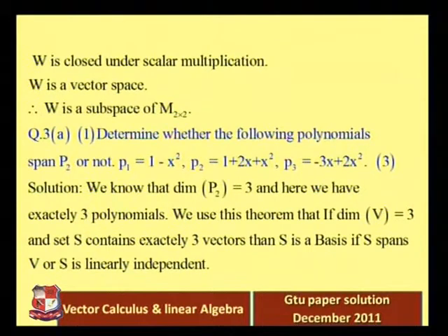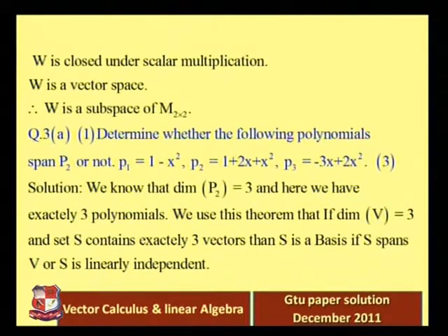That is what this theorem says, right? So instead of proving S spans the vector space V, we prove S is linearly independent. And to prove linear independence is quite easy, because we just check the determinant. If the determinant is not equal to 0, the set is linearly independent. If the determinant is equal to 0, the set is linearly dependent.